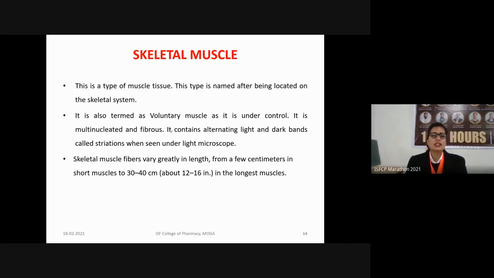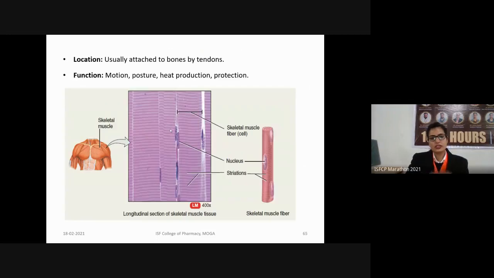The skeletal muscle fibers vary in length. It may be a few centimeters in length, up to nearly 30 to 40 centimeters, that is about 12 to 16 inches, in the longest muscles. So this is the location. They are usually attached to the bones with the help of the tendons. Their function is mainly in motion, posture, heat production, as well as protection.